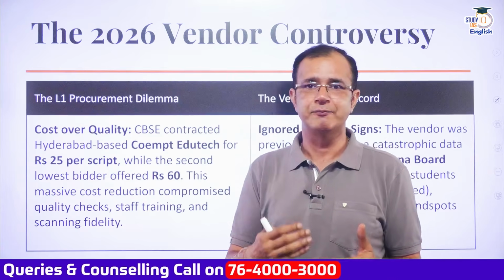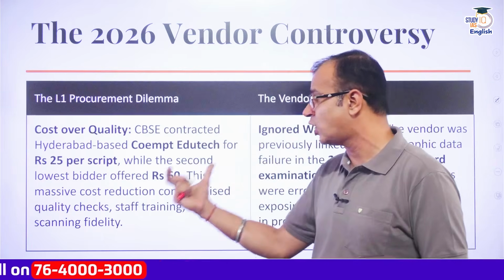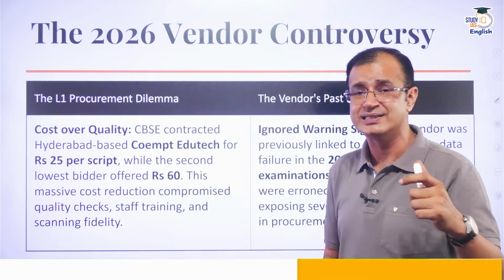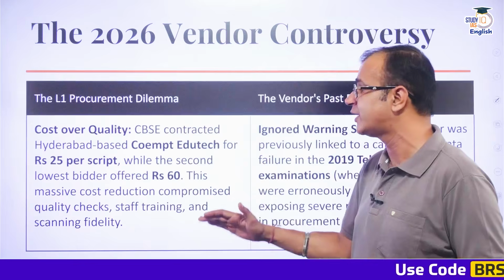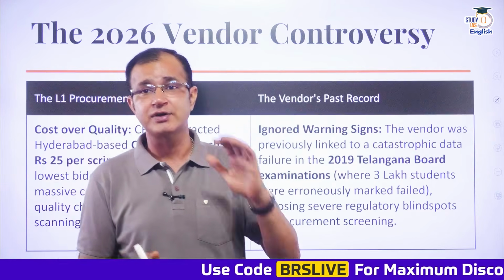So when it comes to bidding, the government usually selects the lowest bidder, and ultimately this massive cost reduction compromised the quality checks as well as the staff training and the scanning fidelity. Now there is the past record of the vendor as well.